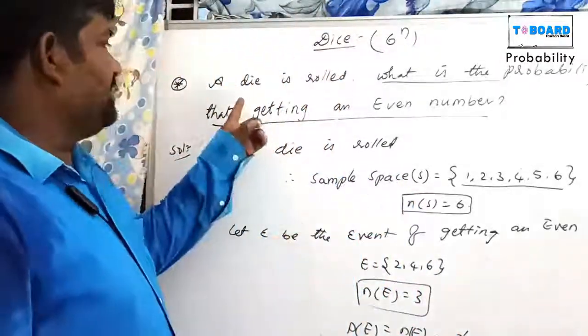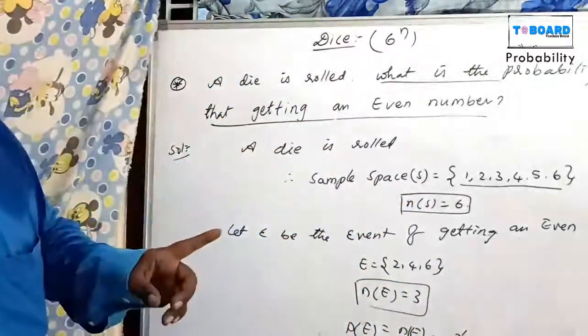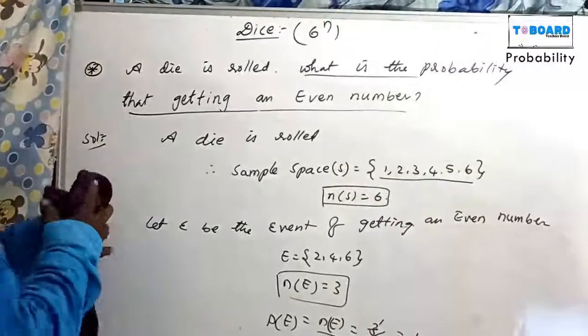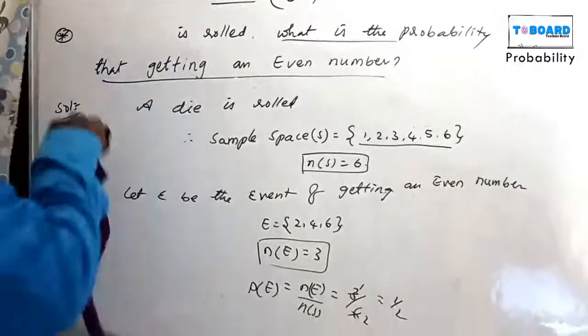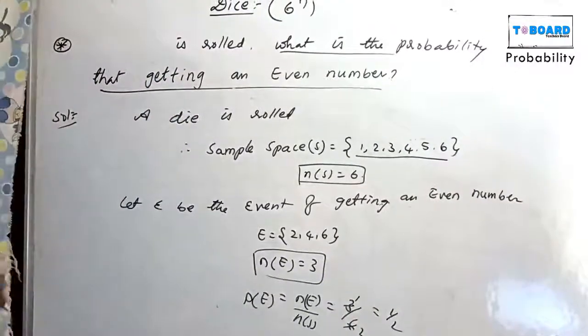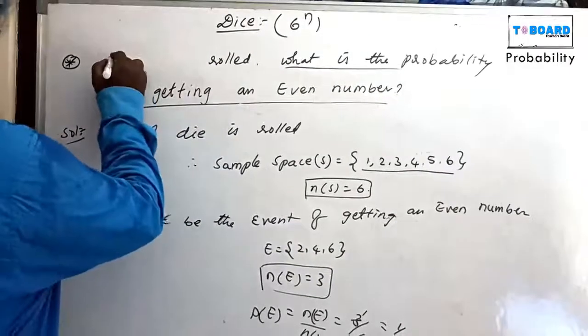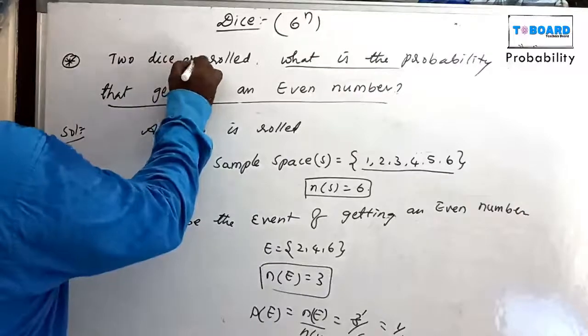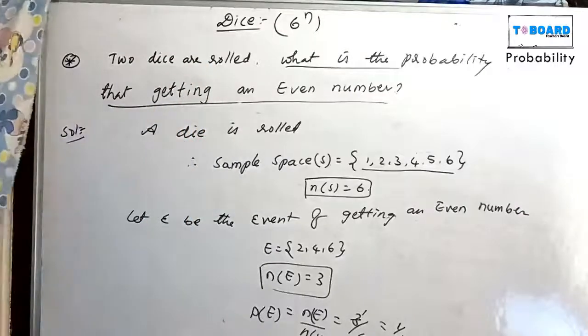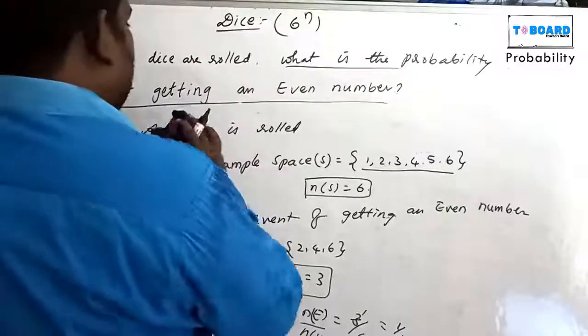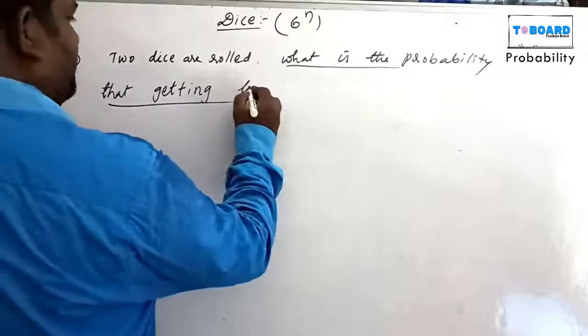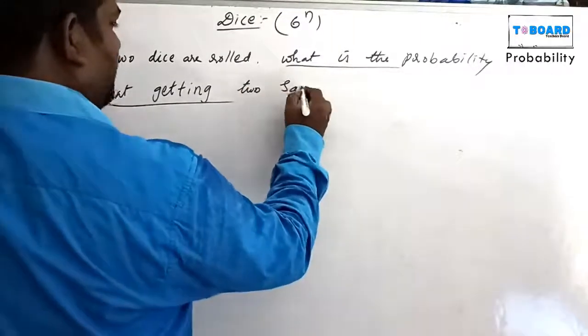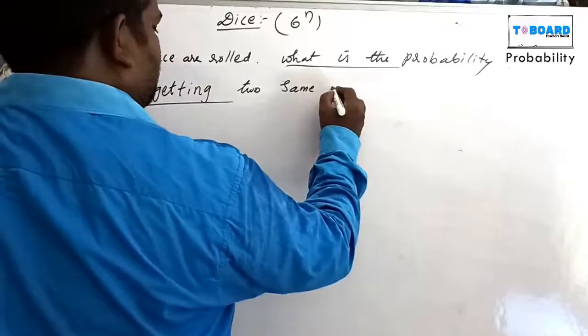This is when a single die is rolled. Suppose 2 dice are rolled. One more question: 2 dice are rolled. What is the probability that we get 2 same numbers, or 2 faces are same?